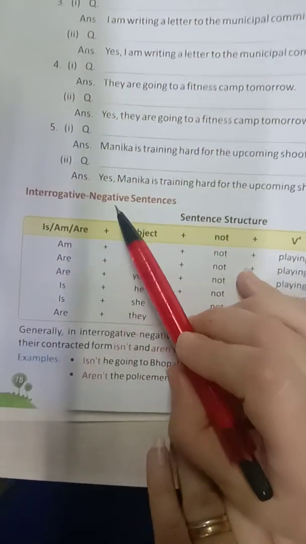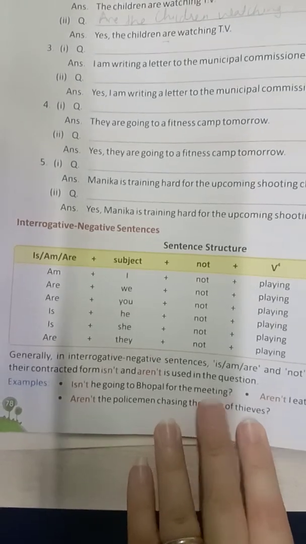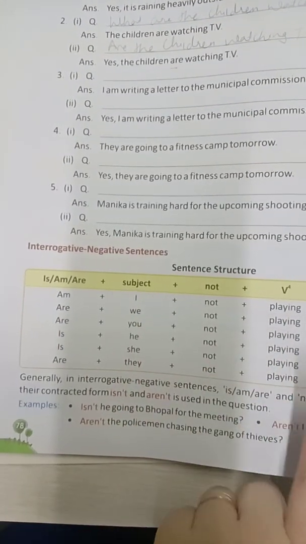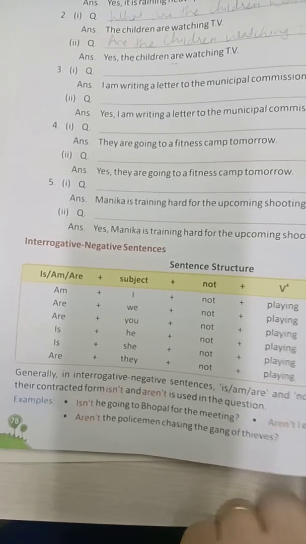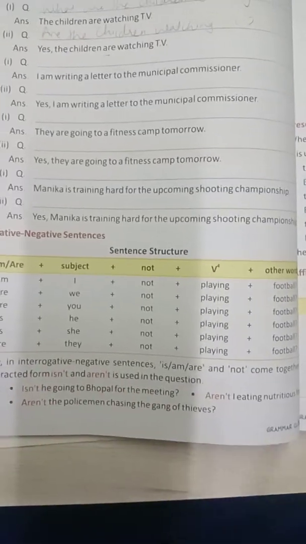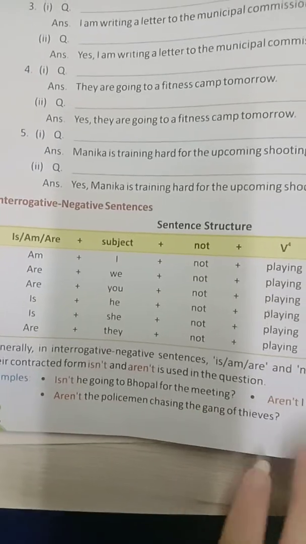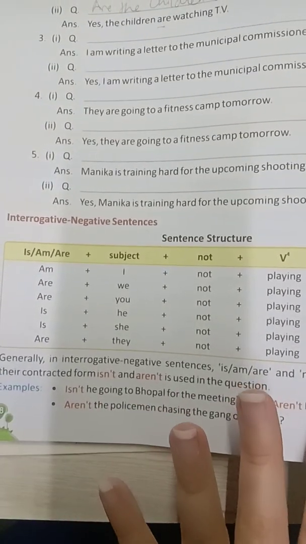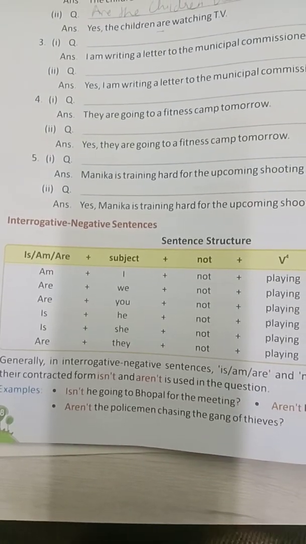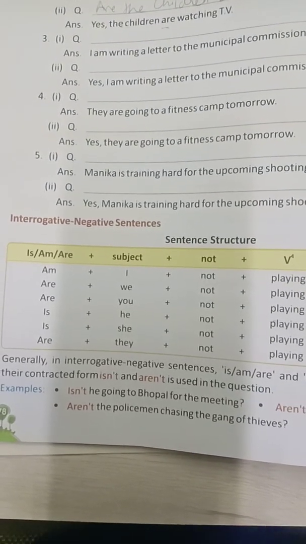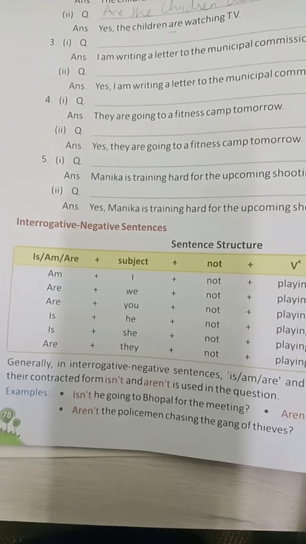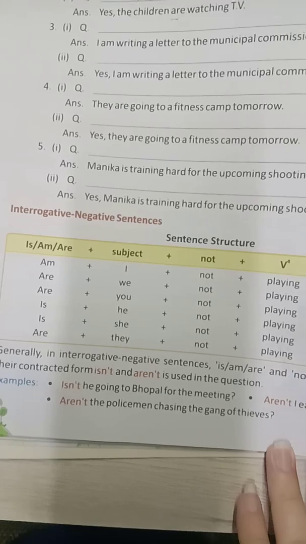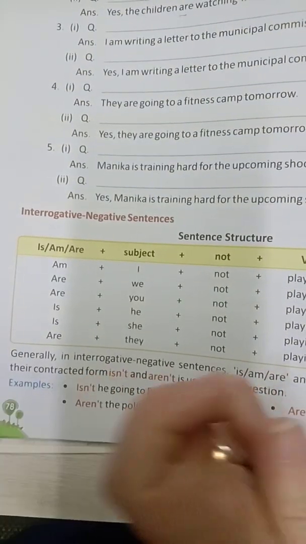Moving on to interrogative negative sentence. Interrogative negative, again helping verb, then subject, then not, plus ing to the verb plus other words. Generally in interrogative sentences, am, is, are, and not come together in their contracted form, isn't and aren't. Like for the previous one we did for do and does, we did does and doesn't. Same way for am, is, are, isn't and aren't is used. Okay, that is the contracted form of is not and are not.